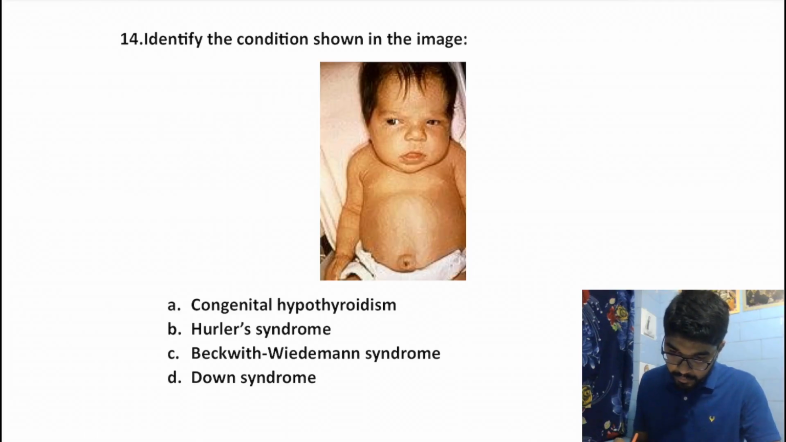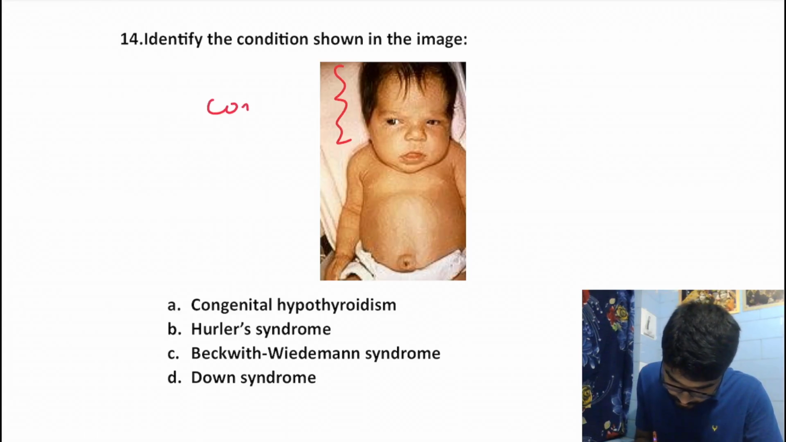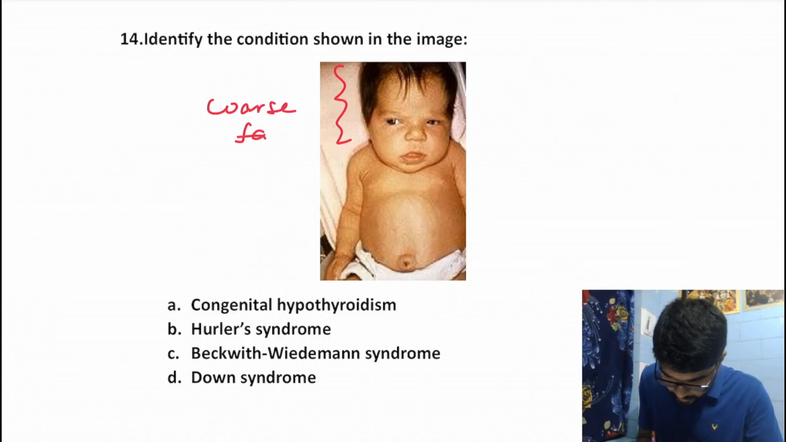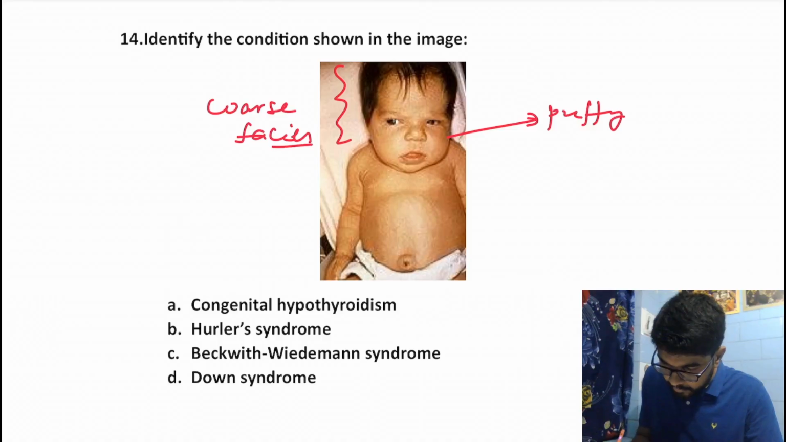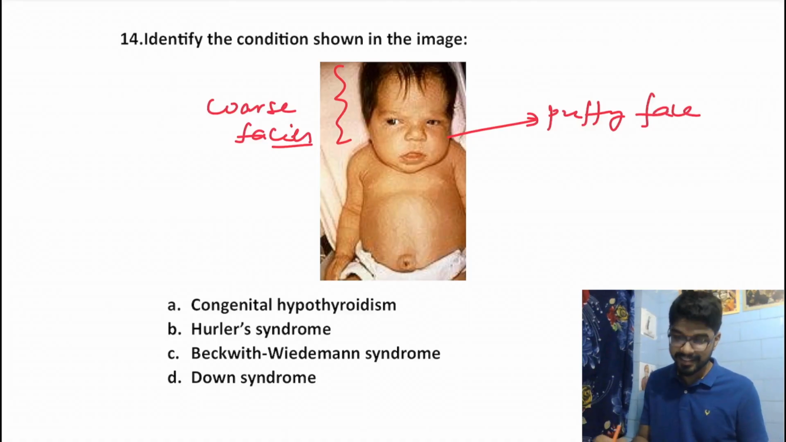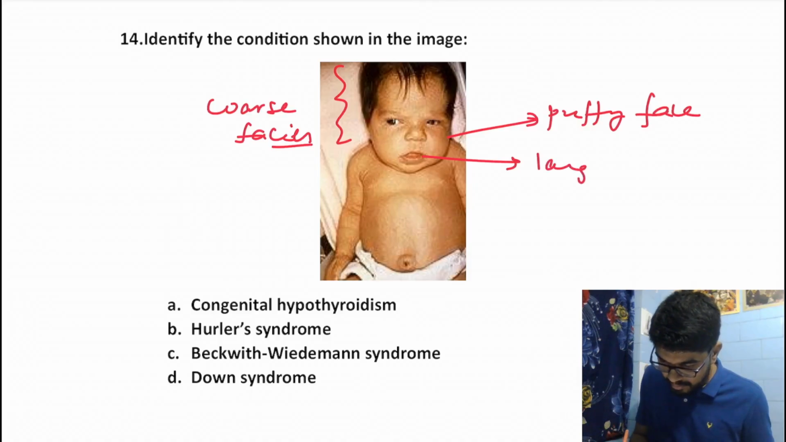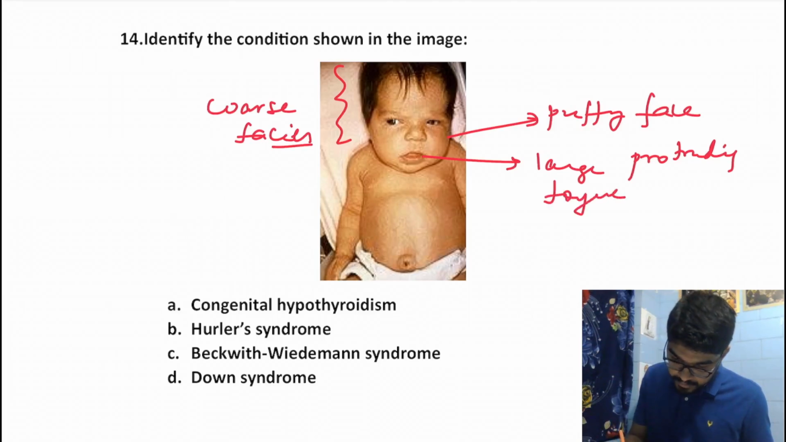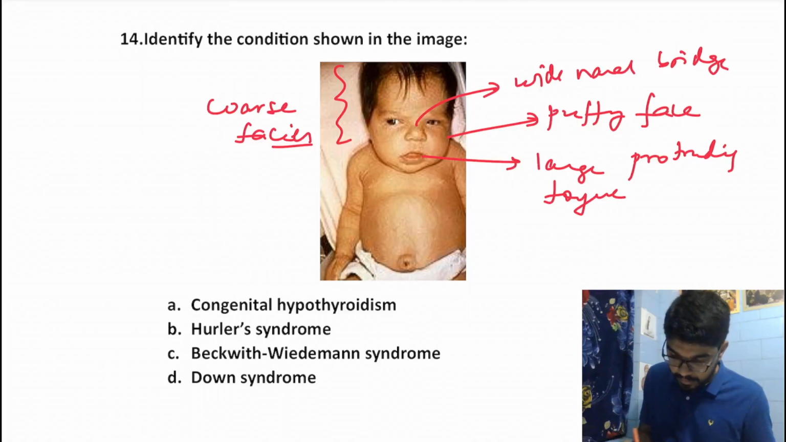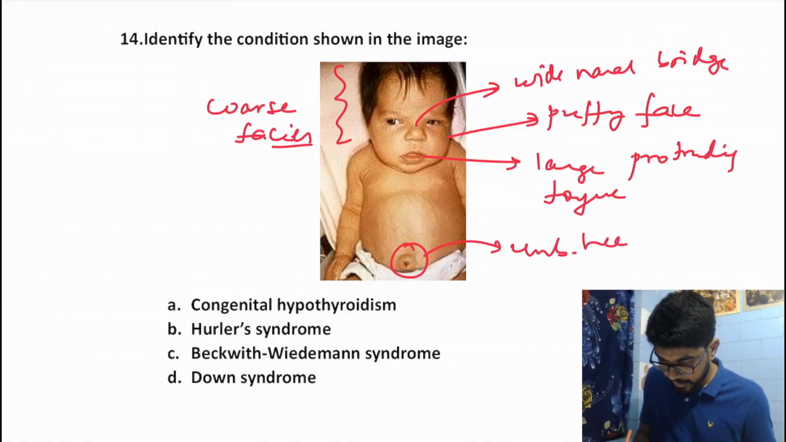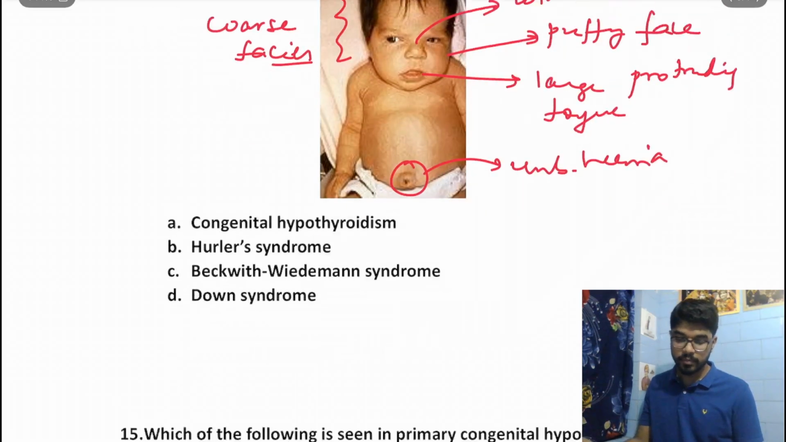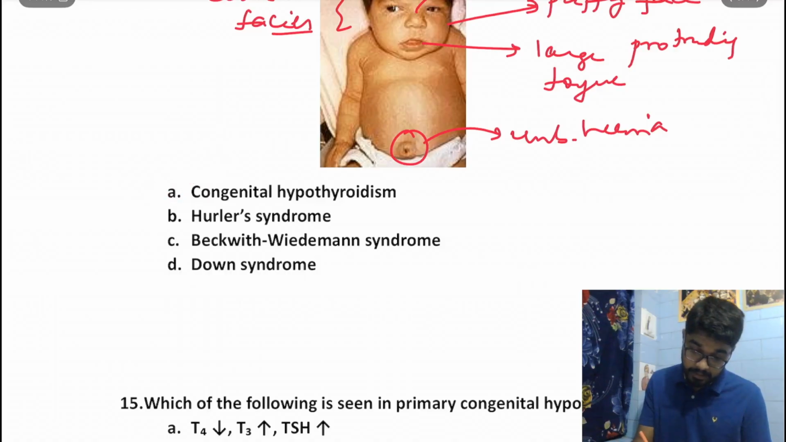Identify the condition. Over here in this image we can see we get coarse features. The overall facies is extremely coarse. Besides that, we get a puffy face, and then we have this large protruding tongue. Besides that, we get a wide nasal bridge, and we also have umbilical hernia. Everything over here is suggestive of congenital hypothyroidism. So the answer should be A, congenital hypothyroidism.